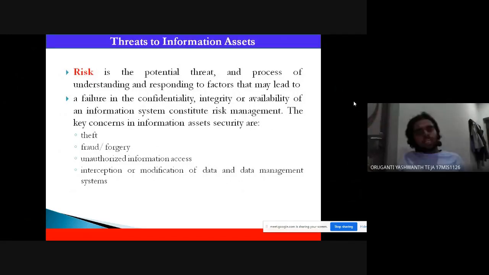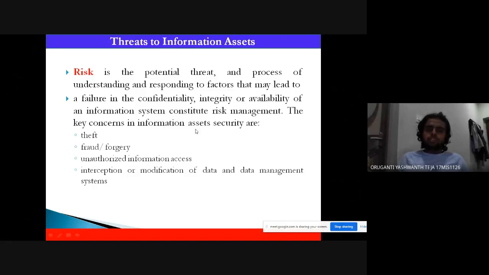In Snapchat there will be a username and a password over which you will have control because you have created them. So Snapchat must be able to make data available to users with correct identities. So these CIA of an information system constitute risk management.